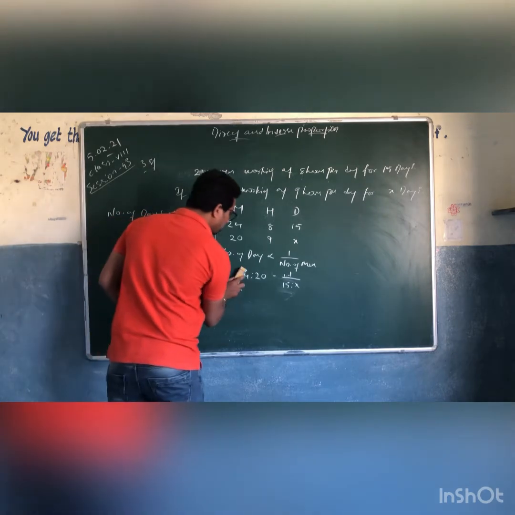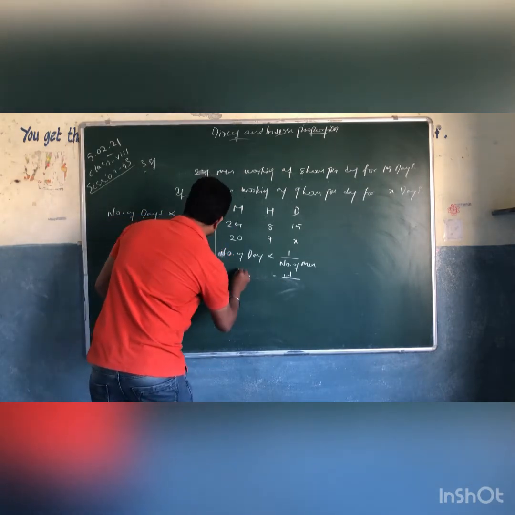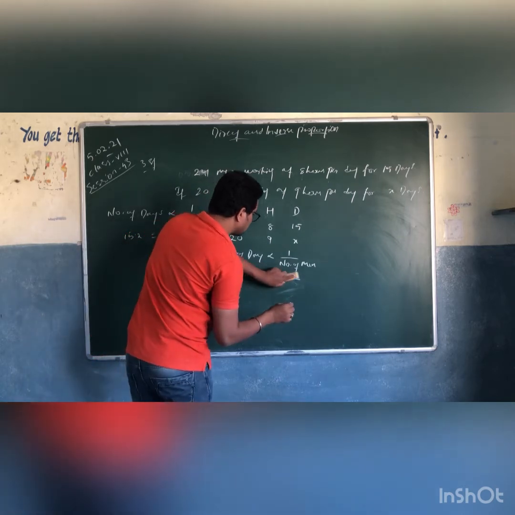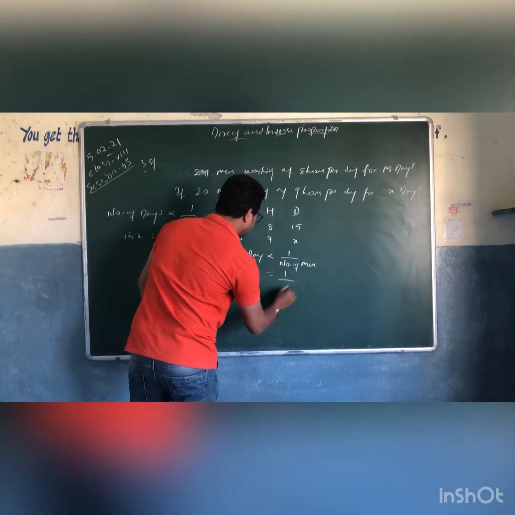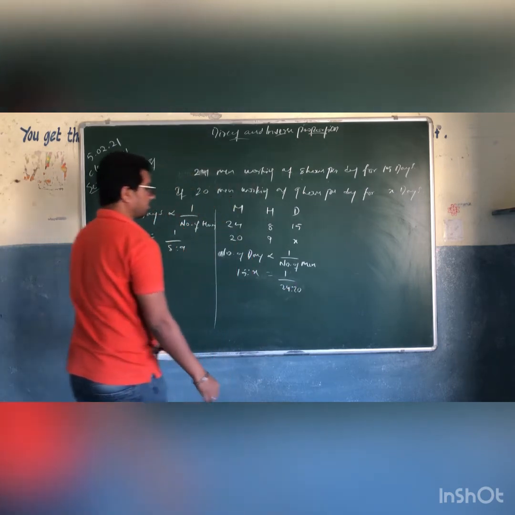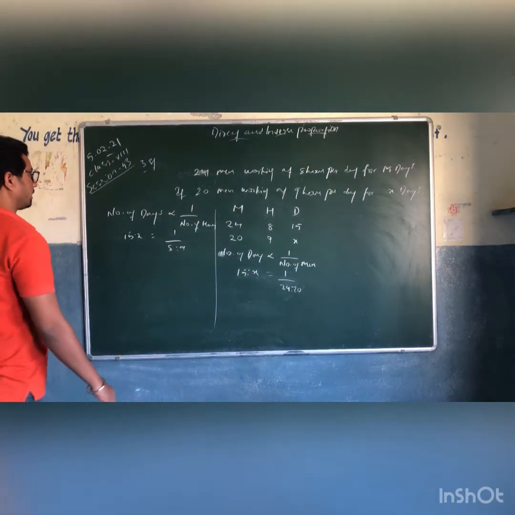Similarly, this one also: days 15 is to X equals 1 by number of men, which is 24 is to 20. Right? Okay.